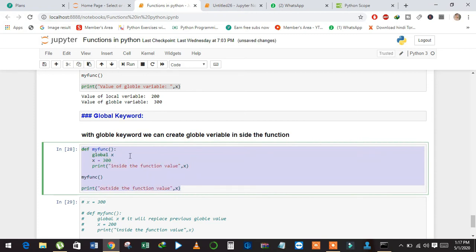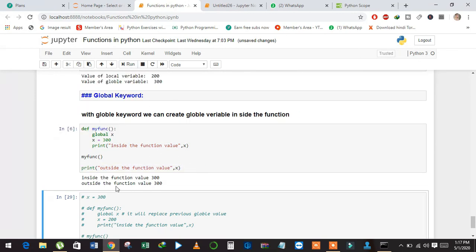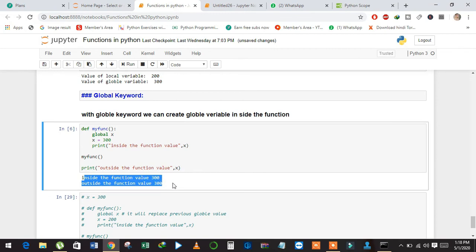See here in this example, I haven't created a global variable outside the function, and inside the function with the global keyword I created a variable x and then assigned x a value equal to 300, and then printed the value inside the function and also outside the function. And see what happened, both have the same value.